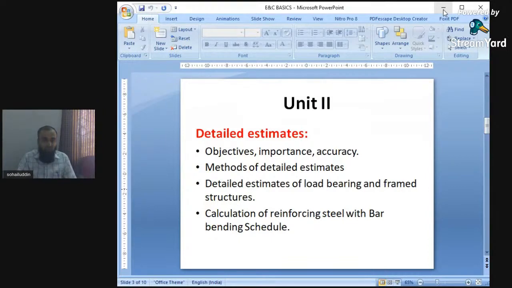Next is calculation of reinforcing steel with bar bending schedule. Again, it is important. We are finding out the bar bending schedule, which is most important. It is also called BBS.